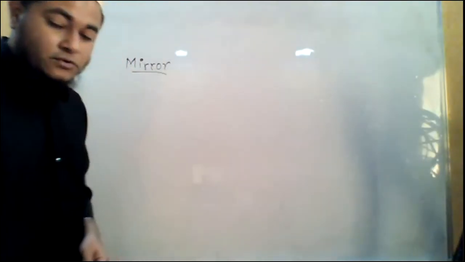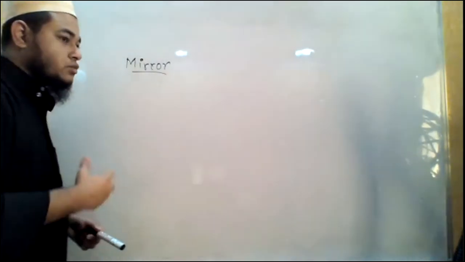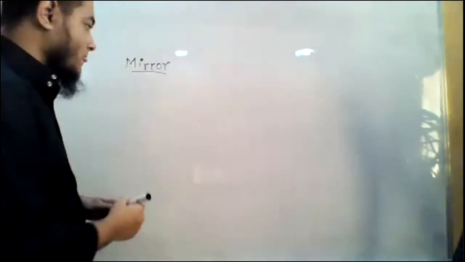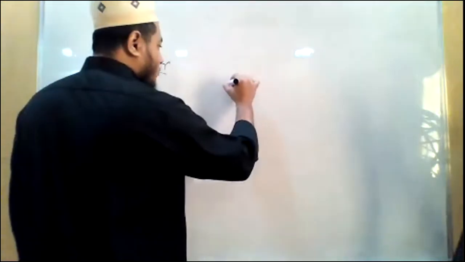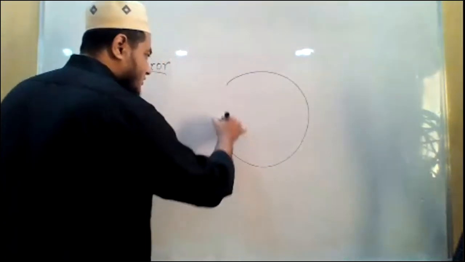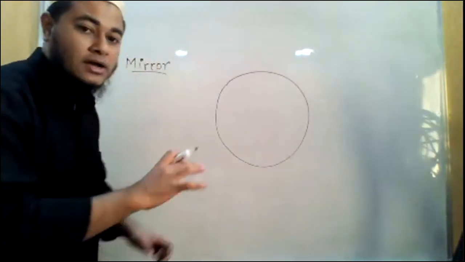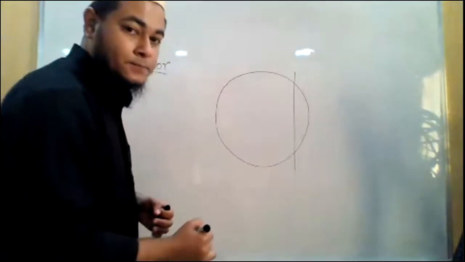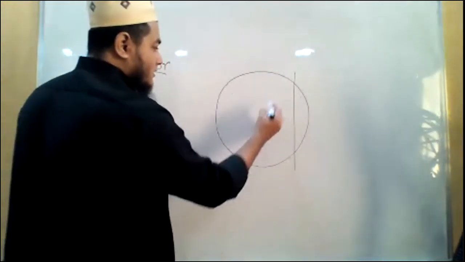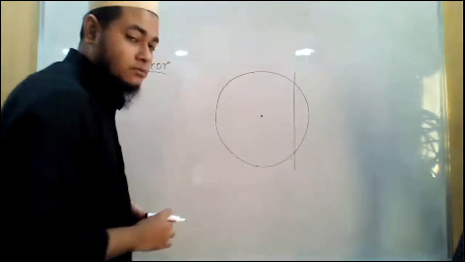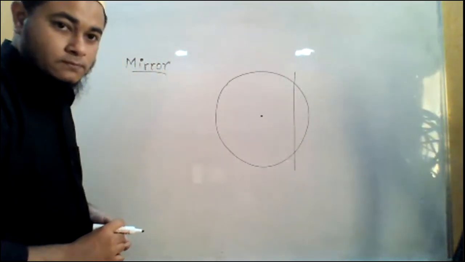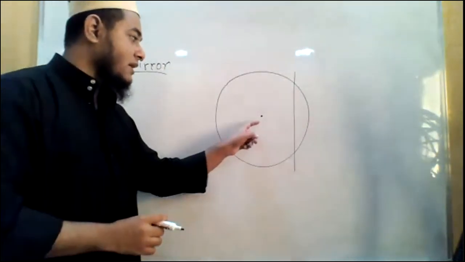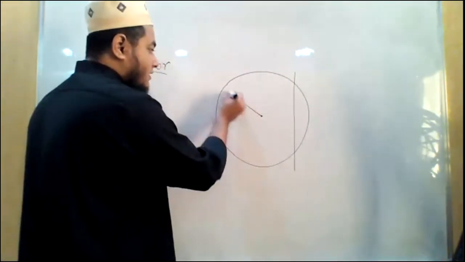Now, there are few terms that are very important to know for these spherical mirrors, okay? You already saw that we get this spherical mirror from a real sphere, right? From a sphere, we cut it, right? Now, this sphere definitely has a center, right or wrong? A sphere is a spherical object and it will definitely have a center and a radius.